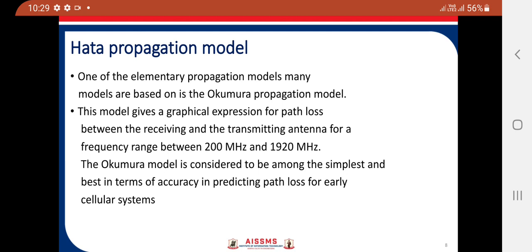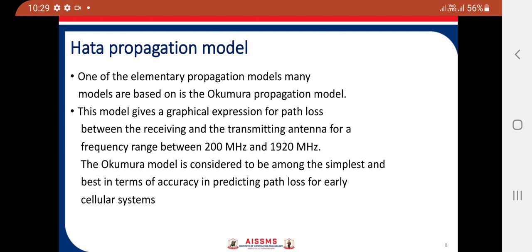The Okumura model is considered to be among the simplest and the best in terms of accuracy in predicting the path loss for early cellular systems. The major disadvantage of this model is that the given graphical expressions are not practical, which resulted in additional simplification given by the mathematical expression in the Hata model.